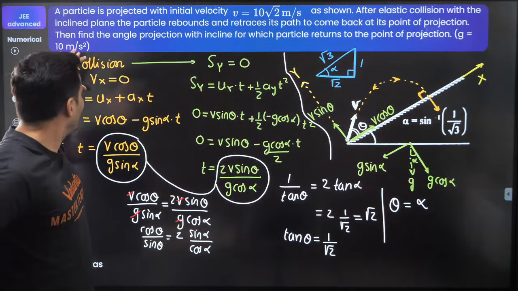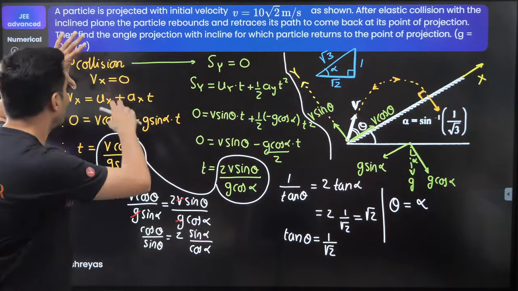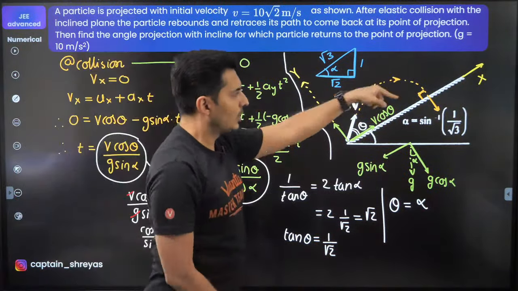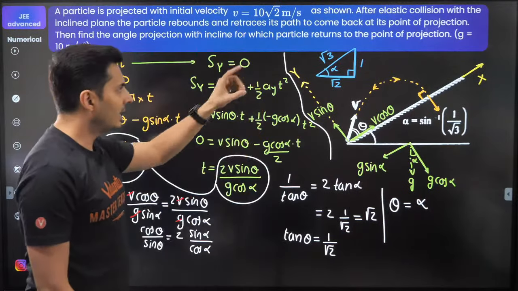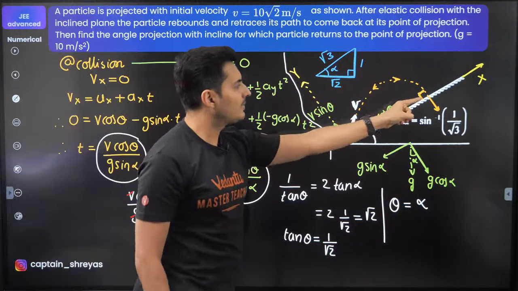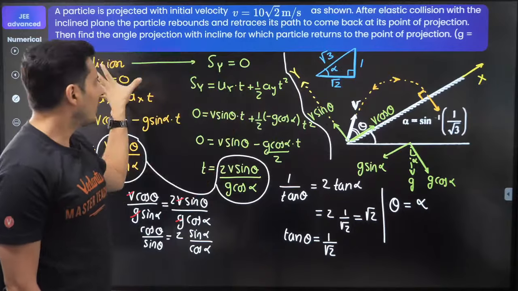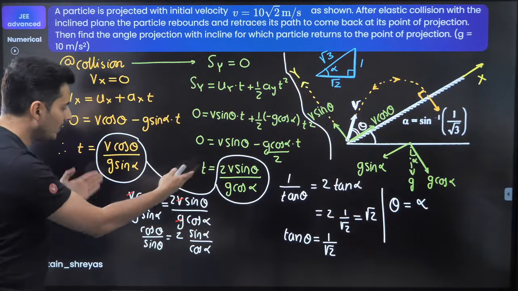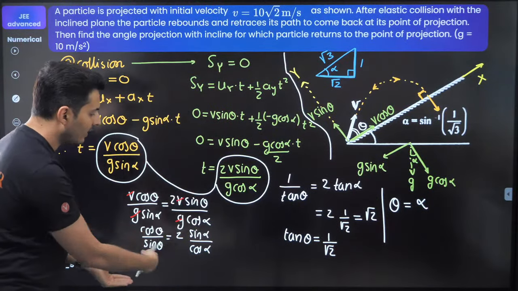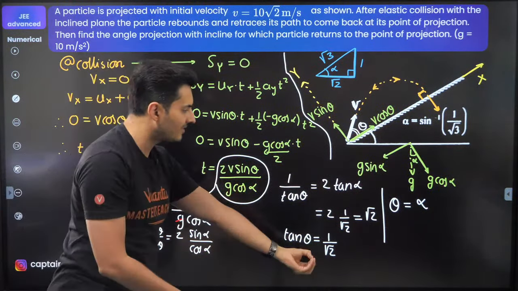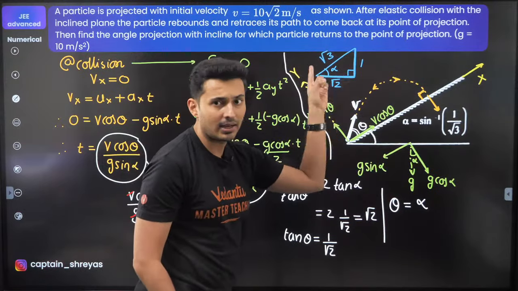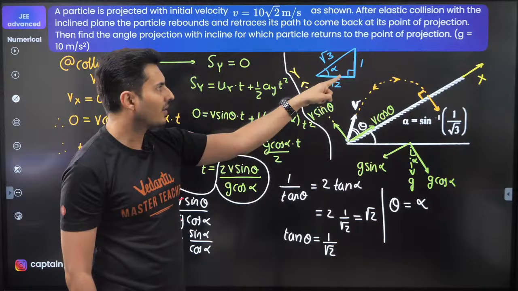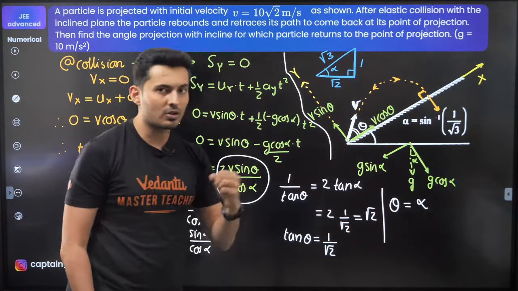So the physics part was here and here. This part to understand, in x direction the velocity never exists because it has hit perpendicular. The second thing, when it goes up and comes back, there is no y displacement. So I got 2 equations, solving them, I equated, so many things got cancelled out, and I got a trigonometric relationship. I just drew this triangle, because I know alpha is sine inverse of 1 by root 3. So from that I figured out the missing side, and that helped me solve the question. That's all.